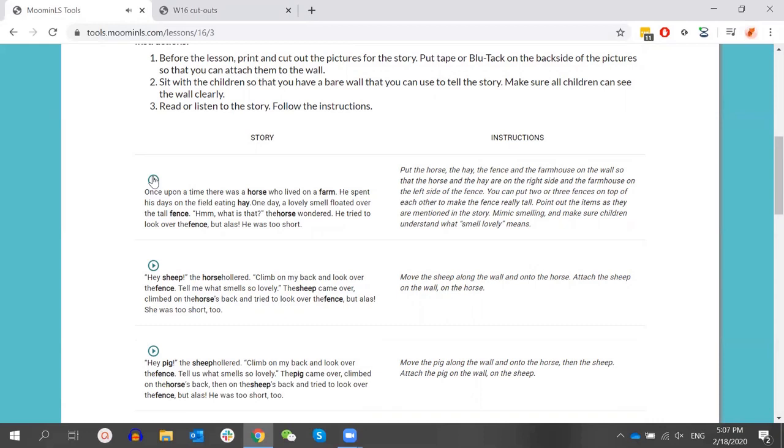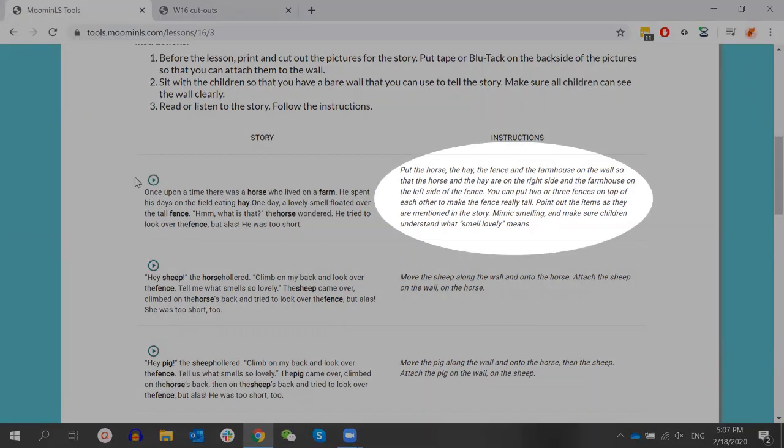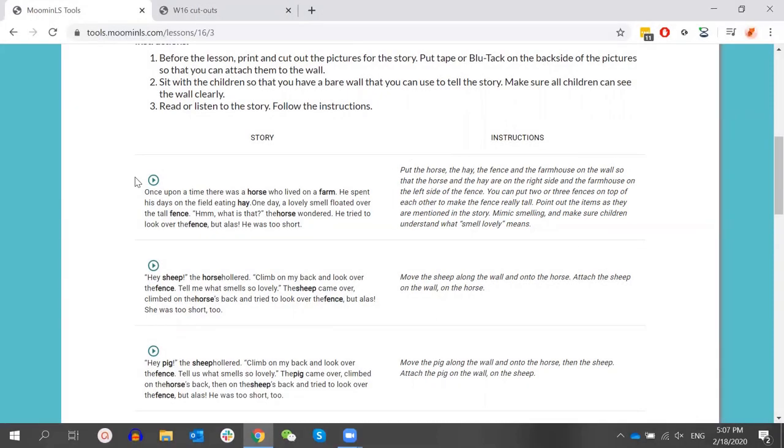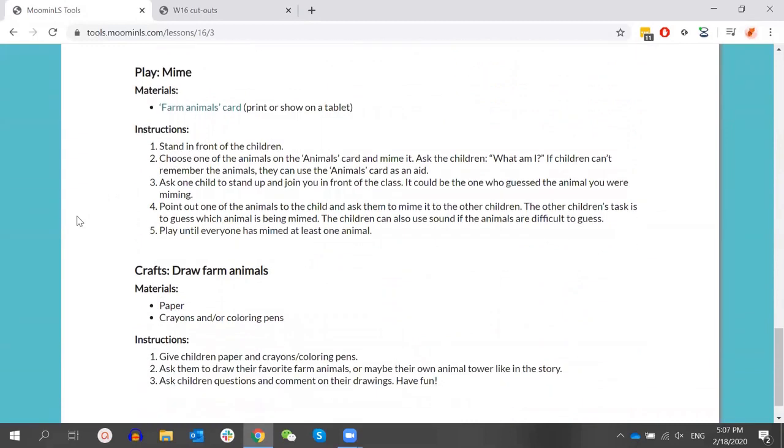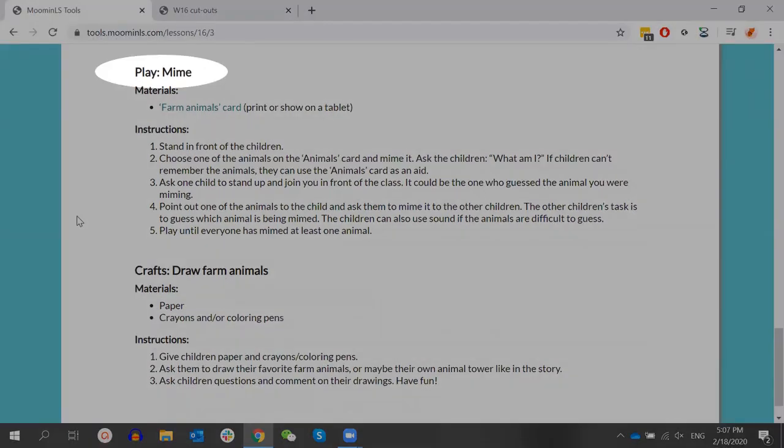He spent his days. And then there are instructions on what to do during the story for the teacher. We have all kinds of activities. So for example, miming the animals is a more physical activity, and then we have arts and crafts as well.